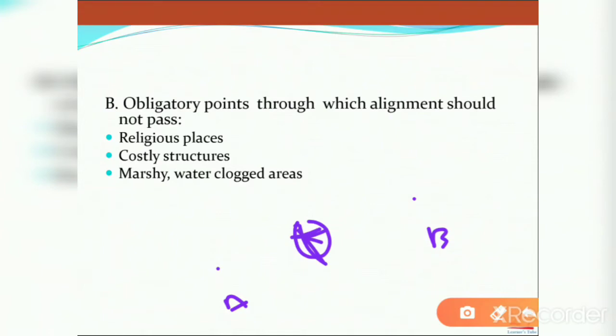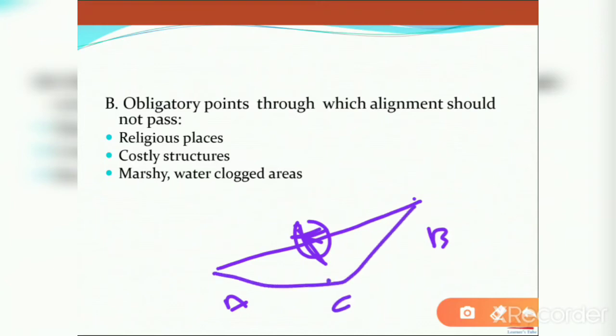If you think that from A to B it is a straight path and it is short and easy, and I want to connect some station C here also, so I want to remove the temple, but the traditions, the religion, the customs obstruct you. You should never hurt people's traditions, so you should never pass through that point. You have to choose some other way. Like that, you should not pass through that point.